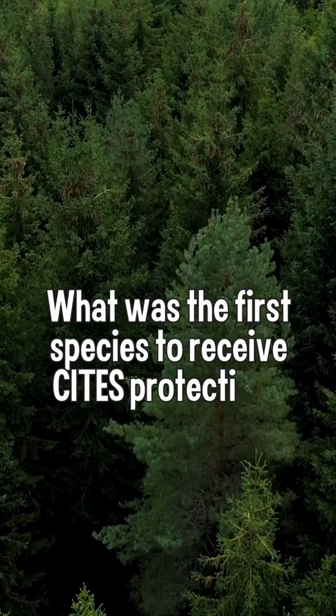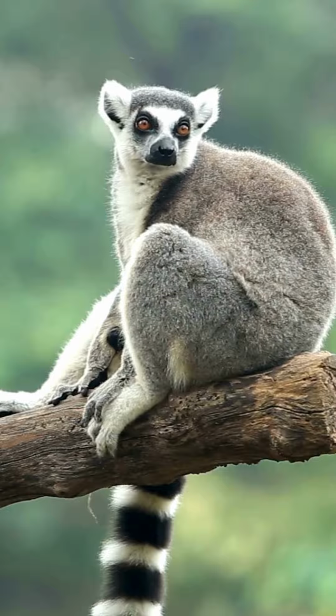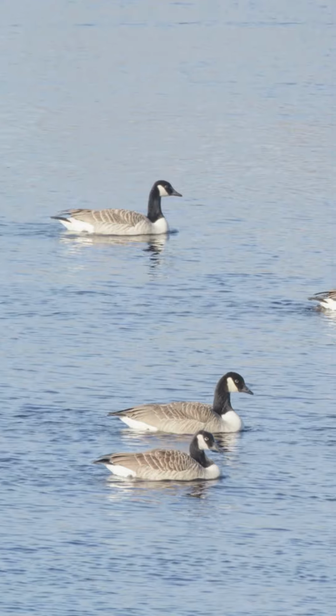Next question. What was the first species to receive CITES protection? Well, the first conference of the parties was held in 1976, which is when I was born, so that's quite a long time ago. But the first series of species that were listed were some primate species like lemurs, the polar bear, and then I believe a cackling goose. But what's very important to note is that CITES has evolved over time, of course, and you now have 40,000 species that are listed in the CITES appendices and many more species that should be listed.